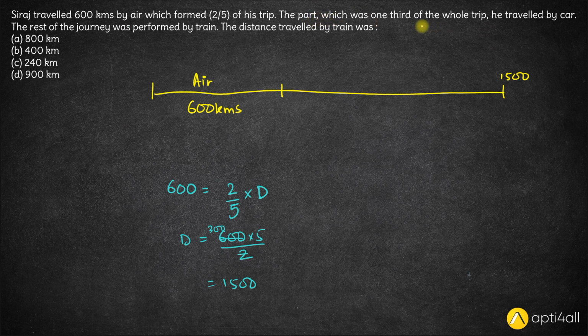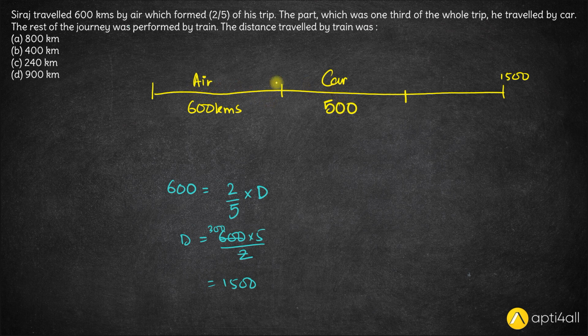Now, the part which was 1/3 of the whole trip, so 1/3 of the whole trip will be 500, 1/3 of 1500 is 500, he travelled by car. So 500 kilometers was travelled by car. So through car, he travelled 500 kilometers.